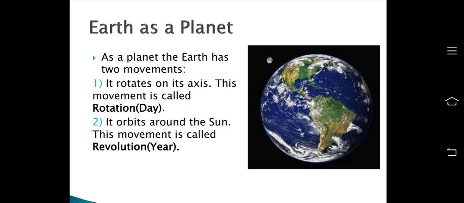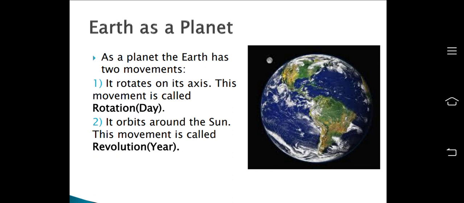So now study the earth as a planet. What is earth as a planet? As a planet, the earth has two main movements. The one is rotation and the other one is revolution. Rotation, it rotates on its own axis, and revolution is a body which rotates around any other planet.